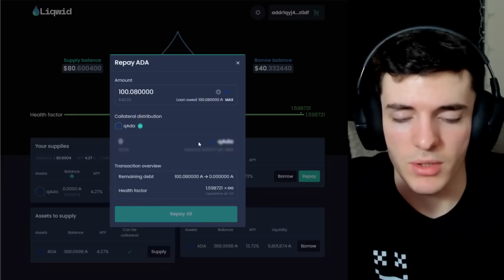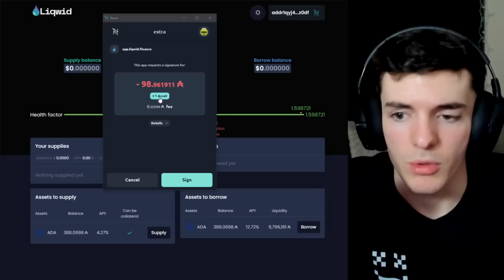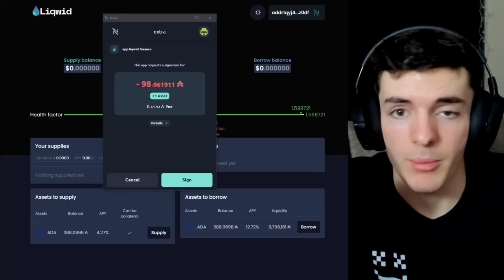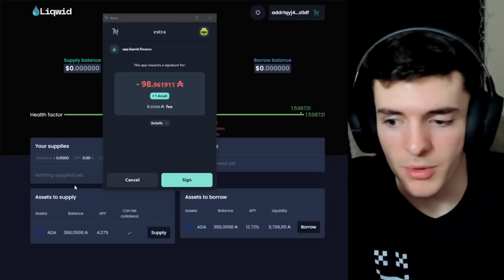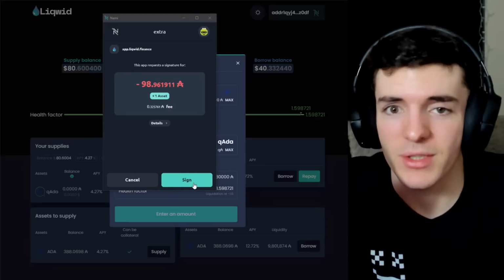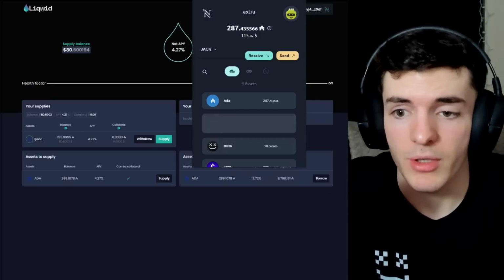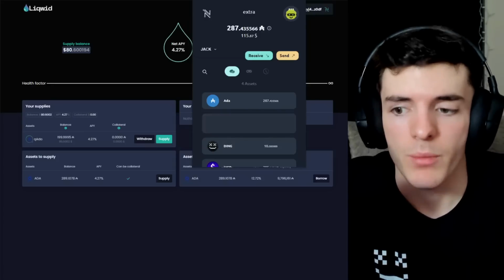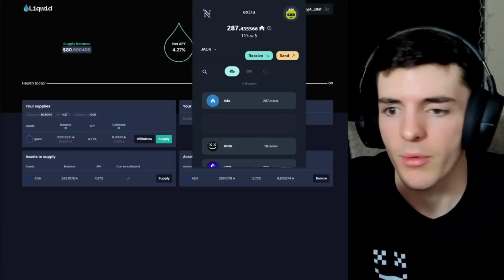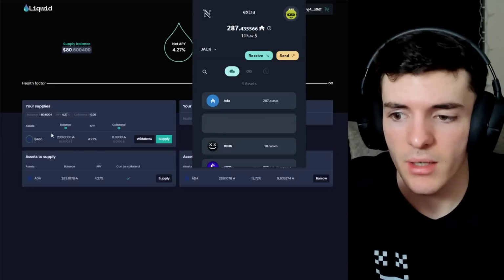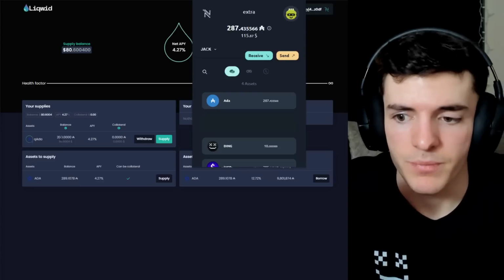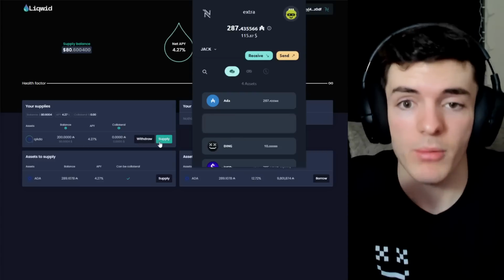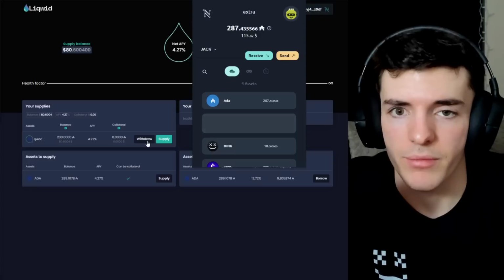If we sign the transaction, it'll form, and you'll see the details. We're losing our loaned out ADA, and we're paying it back, and then we're getting back our collateral, so we can go and withdraw our supply if we want after this too. Now that our repay has gone through and we are no longer borrowing any ADA, we can see that our net APY is back up to 4.27%, and our Q ADA balance is back up to 200 in ADA value, and we can then go ahead and either supply more ADA or withdraw this from the platform for now.